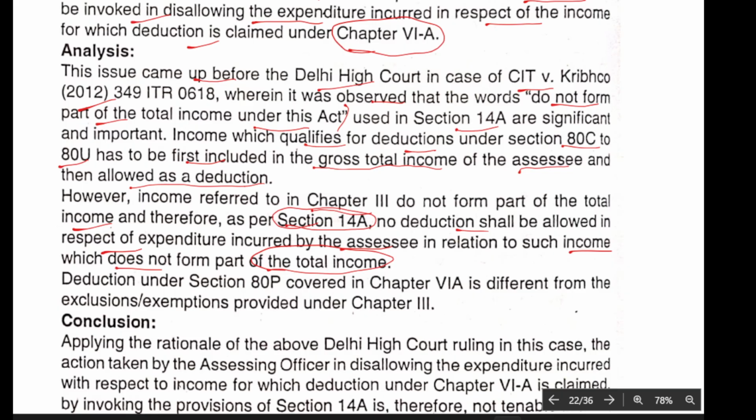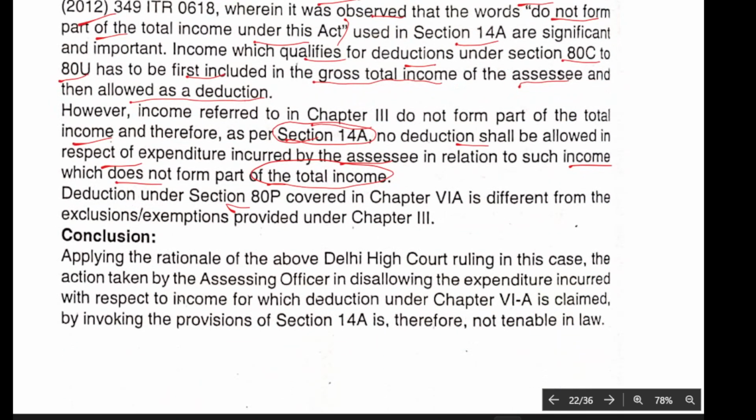Chapter VI-A income is first included in income, and then the deduction is allowed. But Section 14A says that no deduction shall be allowed in respect of expenditure incurred by the assessee in relation to income which does not form part of the total income. So deductions under Chapter VI-A differ from the exclusion and exemption provisions of Chapter III.